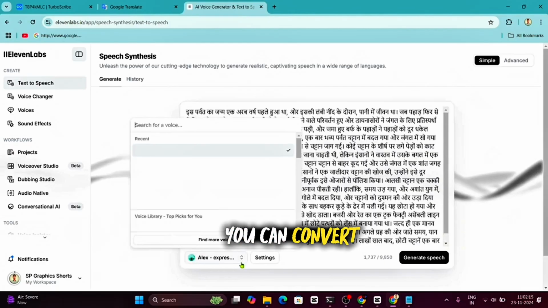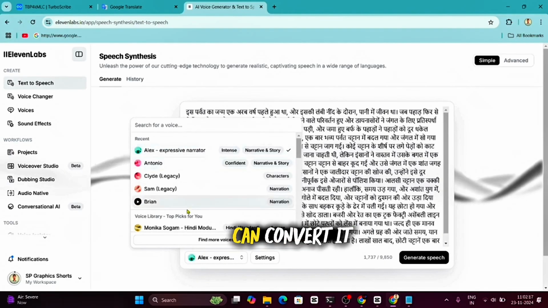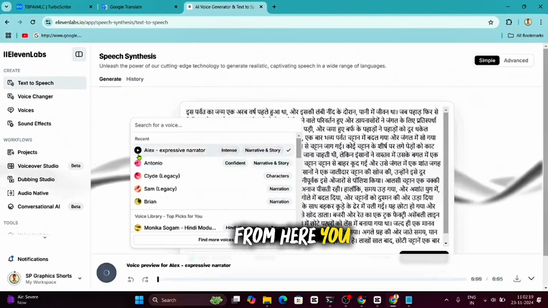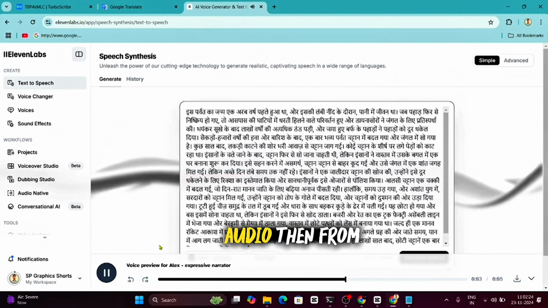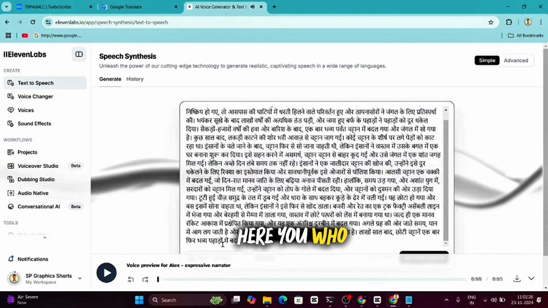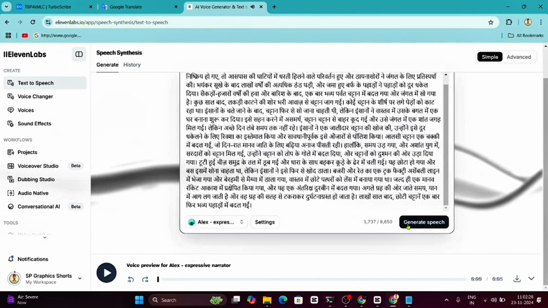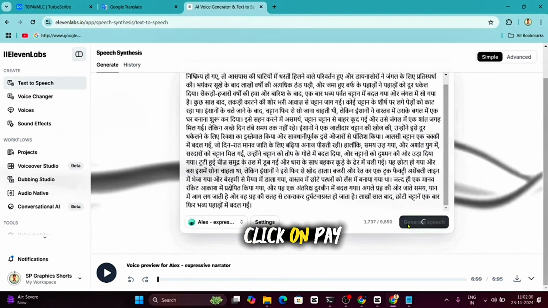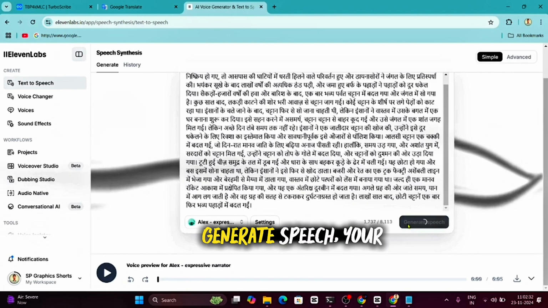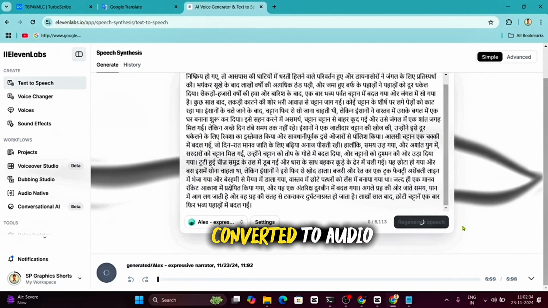You can convert whatever text you copied to speech, which means you can convert it to audio, and from here you can select whatever voice you like. From here you can select the audio. After selecting the audio, from here you have to click on pay, and here you click on generate speech. Your text will be converted to audio here.